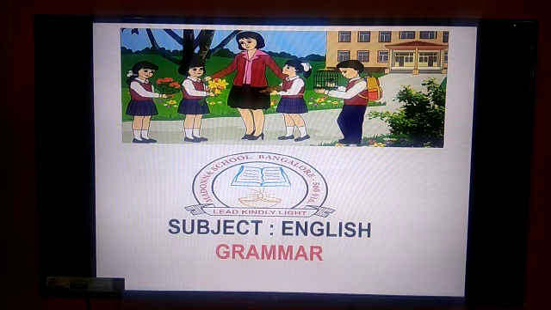And what is grammar? Grammar is the whole system and structure of a language. It is the structural foundation of our ability to express ourselves. It's a set of rules that govern a language. It's an art by which we can read, write, and speak English correctly. And who's the father of English grammar? The father of English grammar is Lindley Murray.